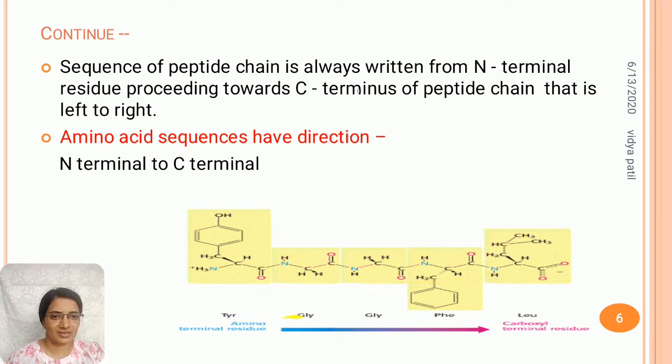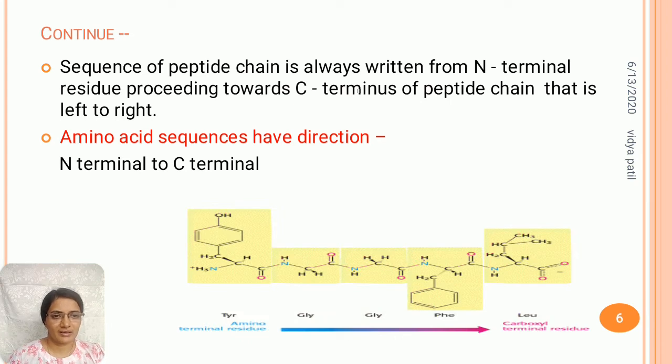The N-terminal amino acid is written first, then the second, third, fourth amino acid residues, and at last the C-terminal amino acid. This is the direction of the polypeptide chain and it is very important.